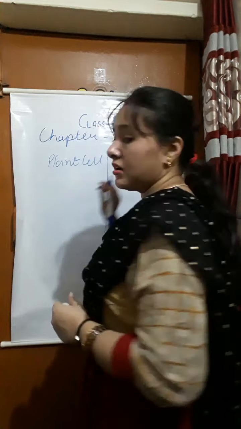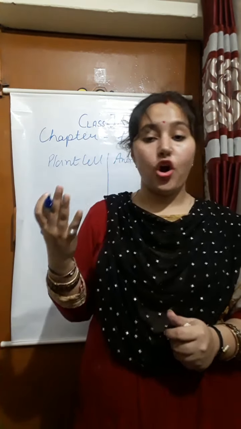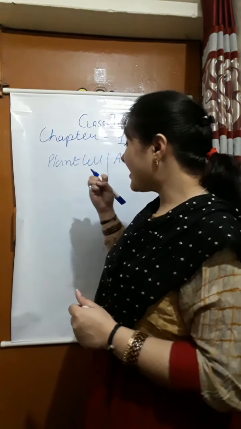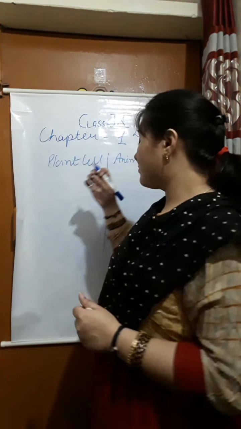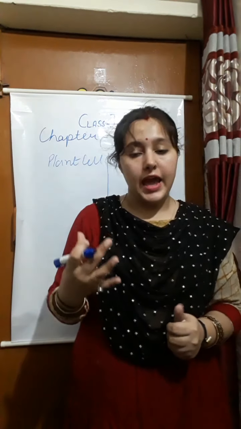This is our last topic. We have studied about the organelles, so we can now easily give the differentiation between the plant cell and the animal cell.